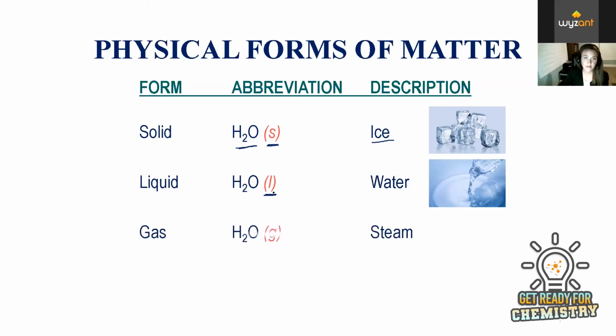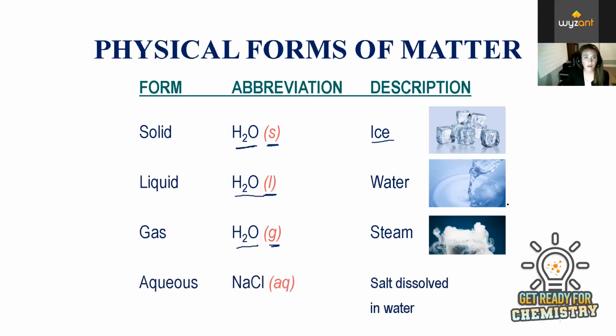And then we have gases. So this is the third phase of matter. We abbreviate this with a G after the compound. And an example of this is steam, so water vapor or steam. So all of these are different physical forms of water. They come in different forms and they look different to our eyes, but they're the same actual chemical. In the end, they're just in different physical forms.